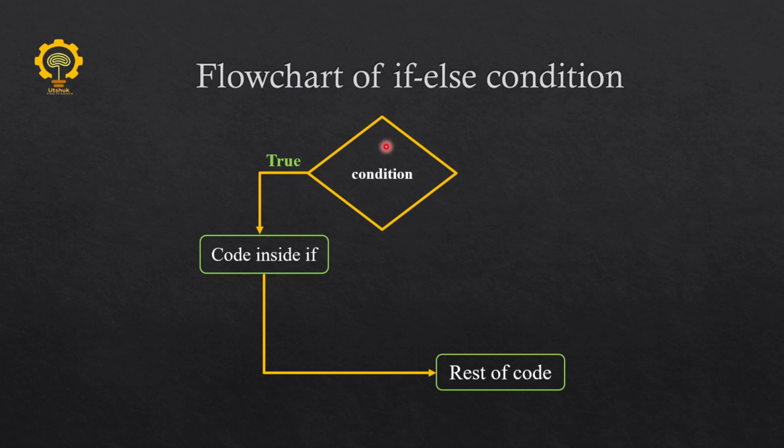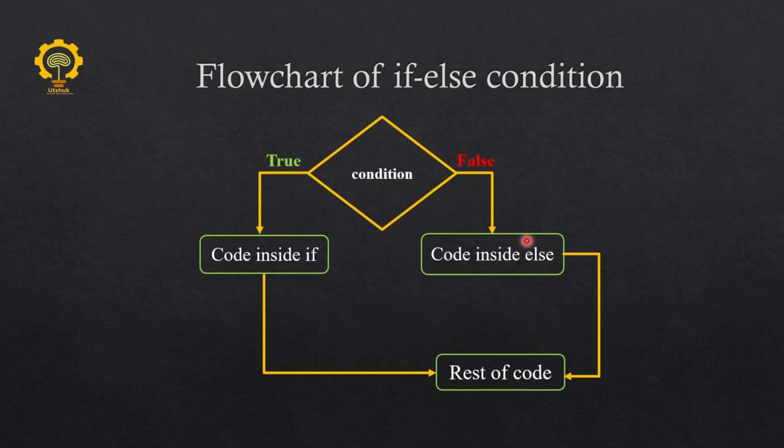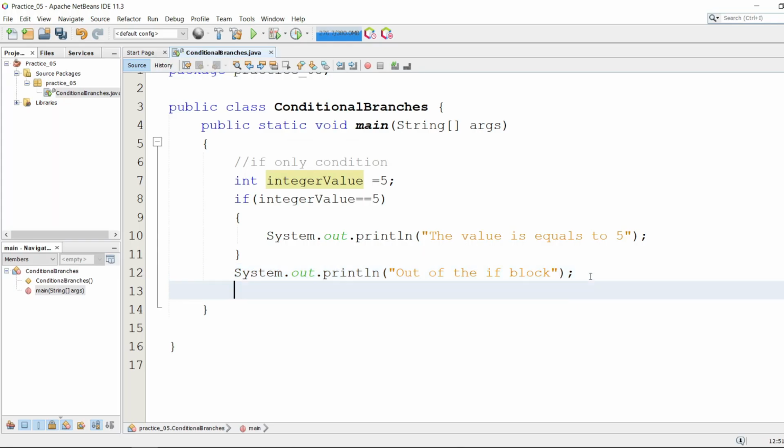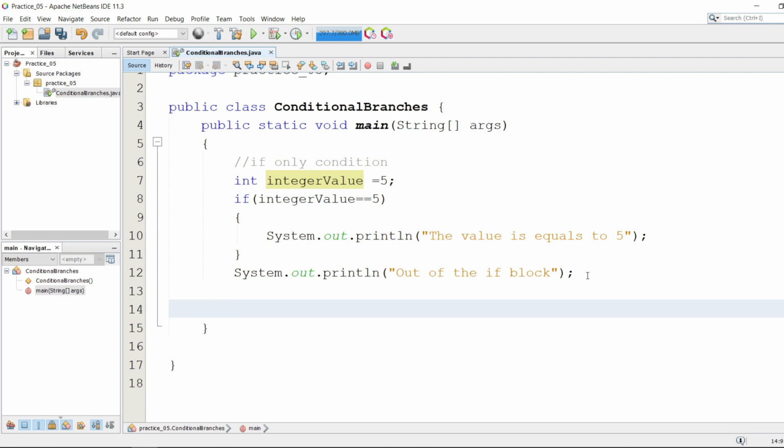This is the if condition. And if there is an else condition as well, and the condition is false, then it goes to the else part first, and only then does it go to the rest of the code lines. So this is the flowchart of the if else condition. In order to understand the if else condition, let's move to the NetBeans IDE, as we did for the if only condition. Now I'm going to write the if else condition here.